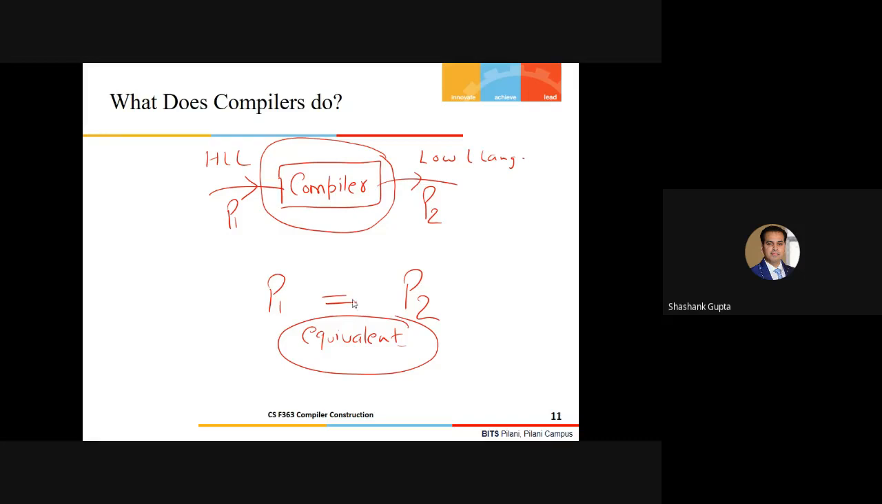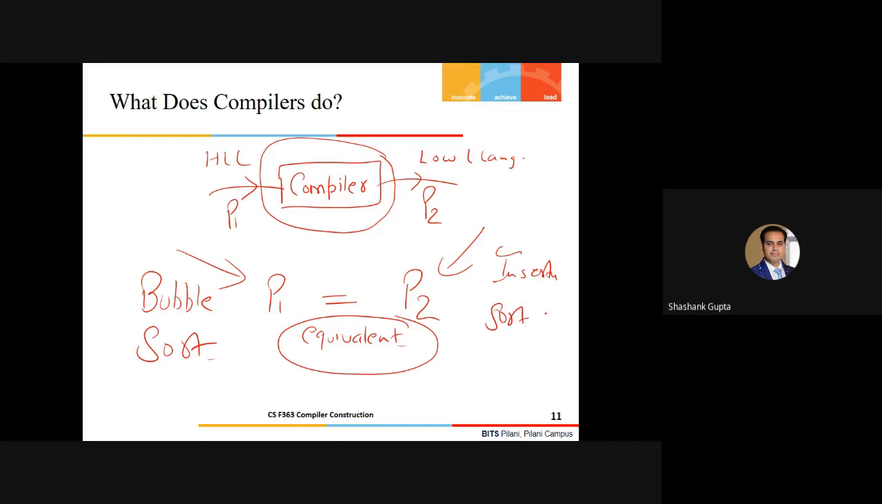Correct? But another thing we need to understand, as I said earlier, is what exactly the compiler is not supposed to do and what is beyond the intelligence of the compiler. Suppose these two programs are doing sorting: this one through bubble sort, and this one through, let's say, insertion sort.